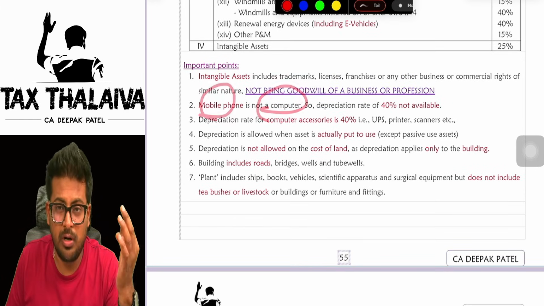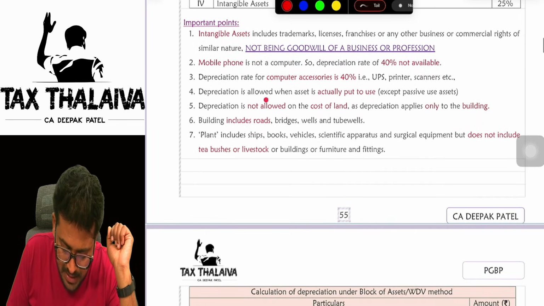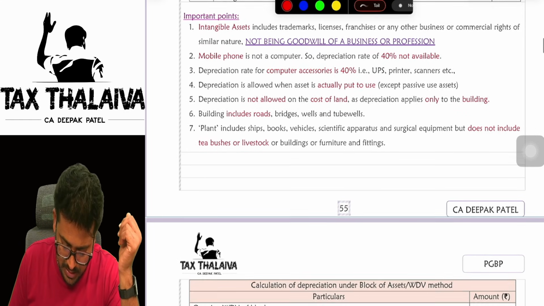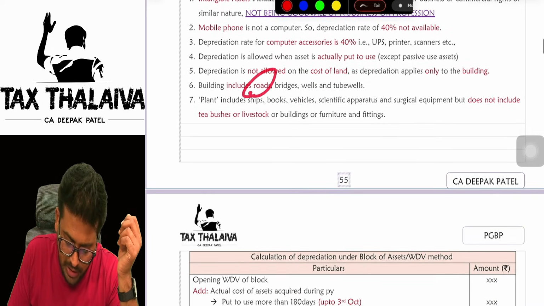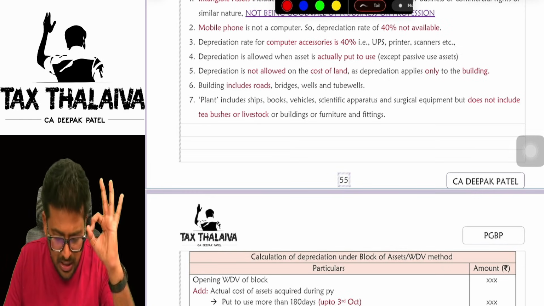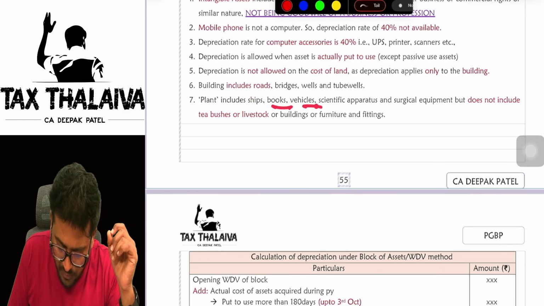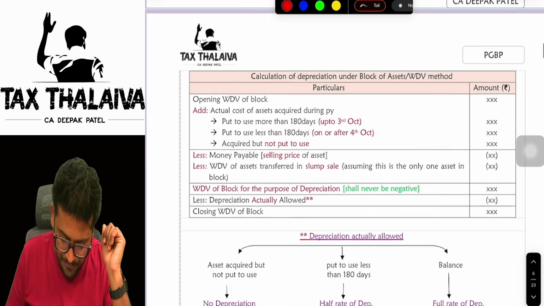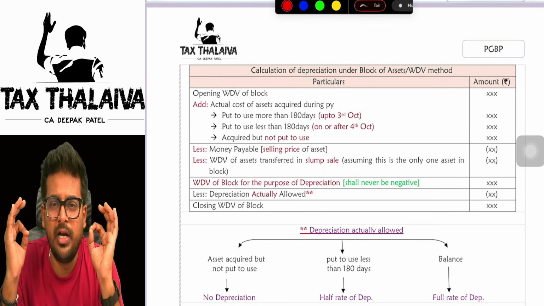Mobile phone is not a computer, boss, so you cannot claim a 40% rate of depreciation. Depreciation is allowed only when the asset is actually put to use. I told you this already. Land is not eligible for depreciation. Building also includes roads, bridges, everything. Plant does not include tea bushes and livestock. Books, vehicles, scientific apparatus and all come under the plant definition only. Now, this is very, very important.